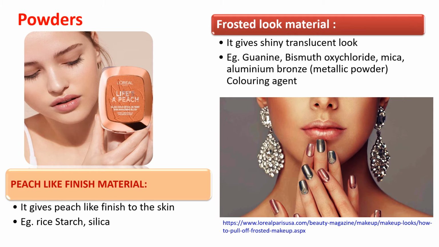This can be achieved by using guanine, bismuth oxychloride, mica, or aluminium bronze. Even certain coloring materials can be used to impart the frosted look. So you can make out the difference between the frosted look and the peach-like finish.